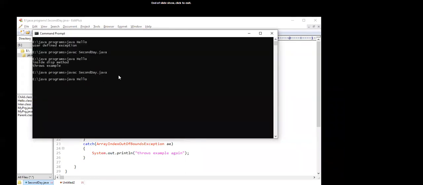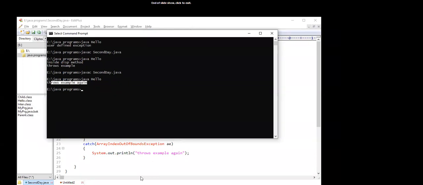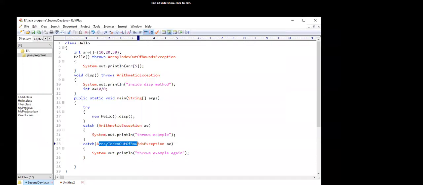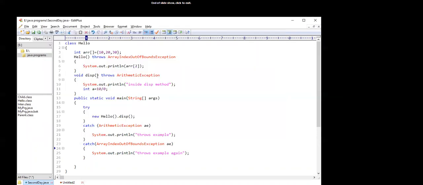In this case, the constructor throws an exception, because the exception is thrown by the constructor. And if the constructor does not throw any exception, then inside this throws example is a statement which gets executed by the exception thrown by this method.